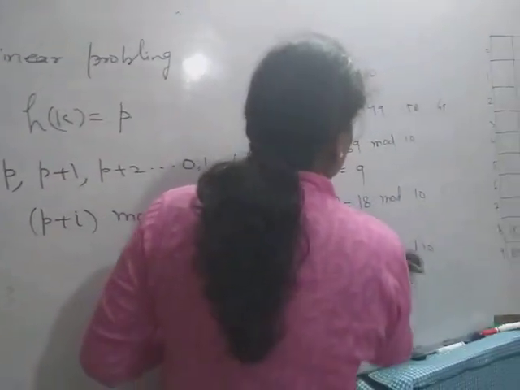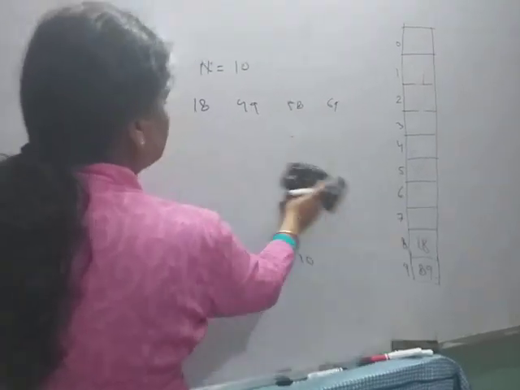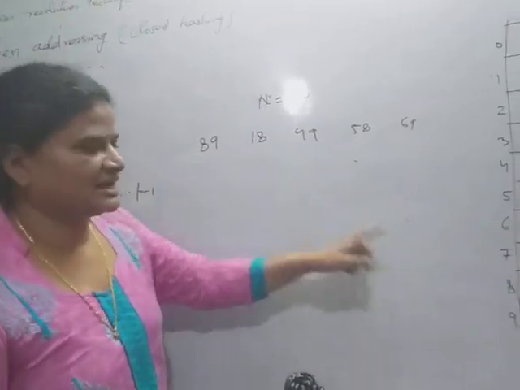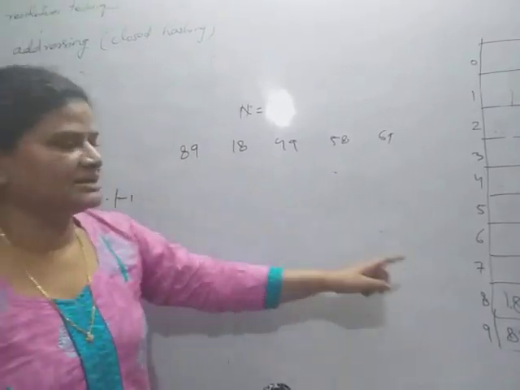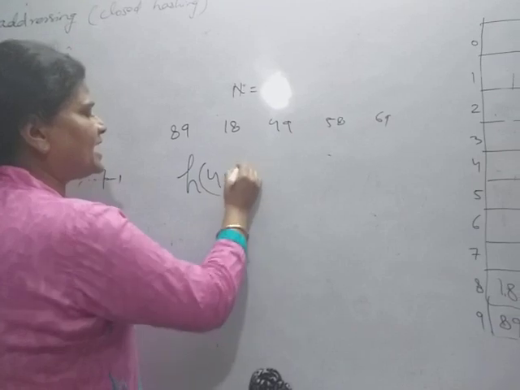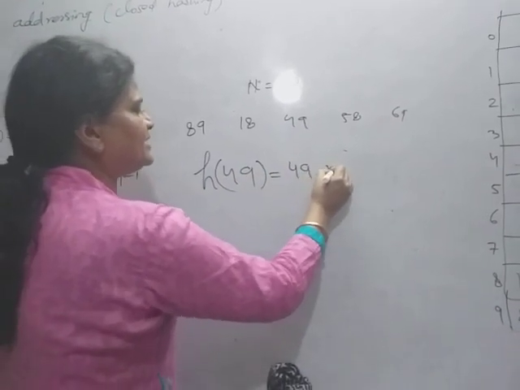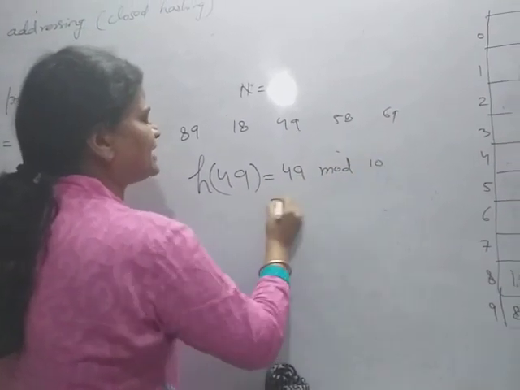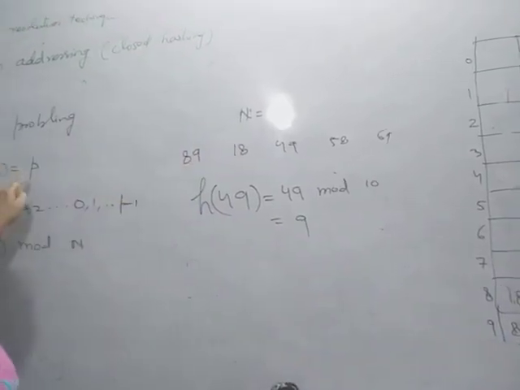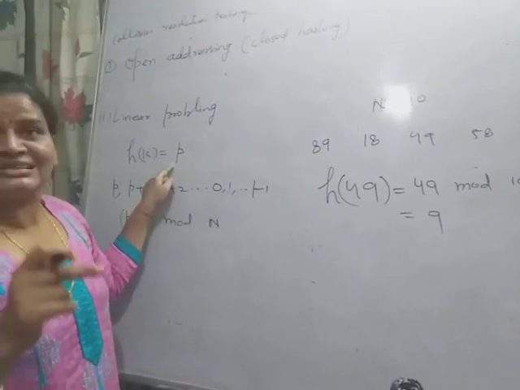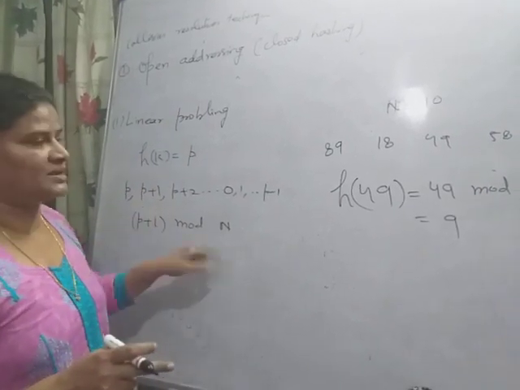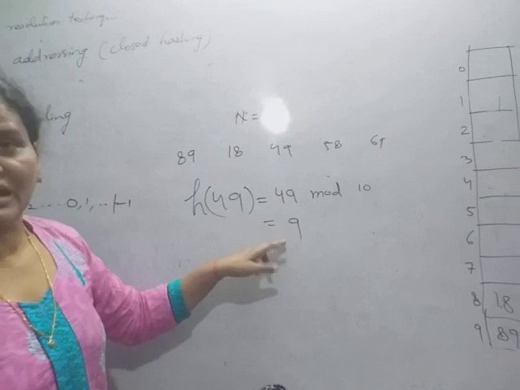See in the case of linear probing how the data is stored. H(89) gives the 9th location. Now 18 is okay. Now H(49) is 49 mod 10, that is 9. Now the 9th location is full. So here P is 9, and the next location to be checked in linear probing is P plus 1, so 9 plus 1 is 10.